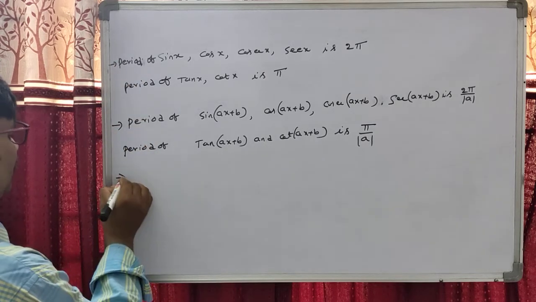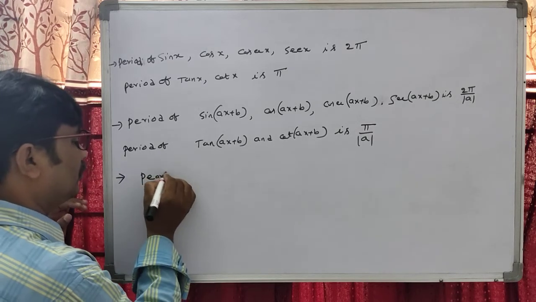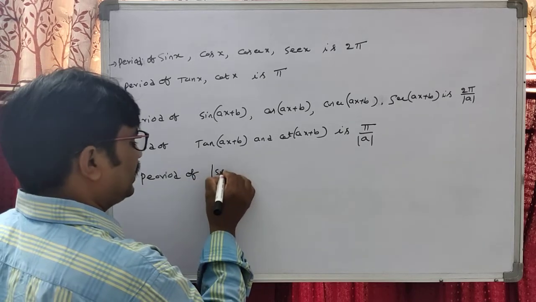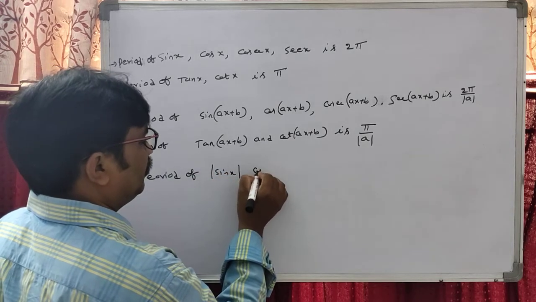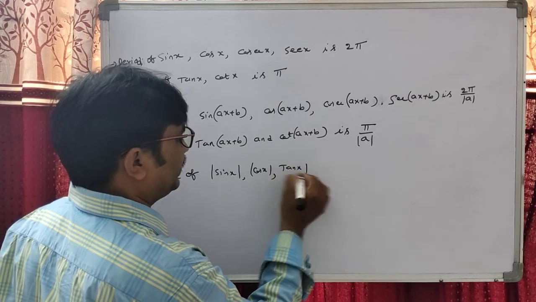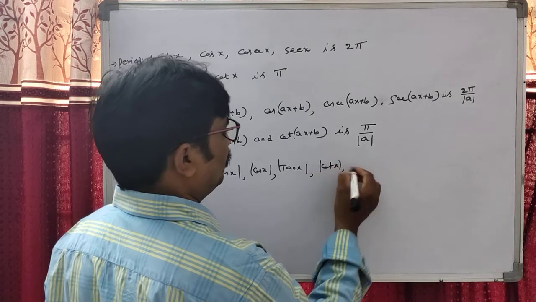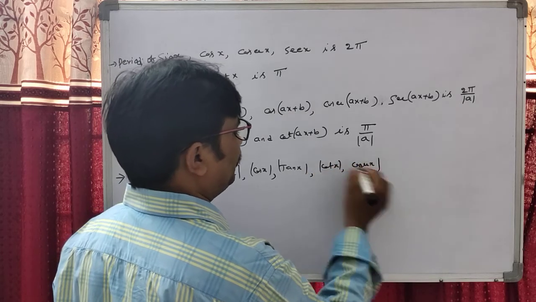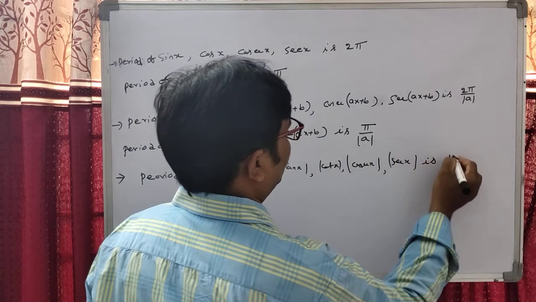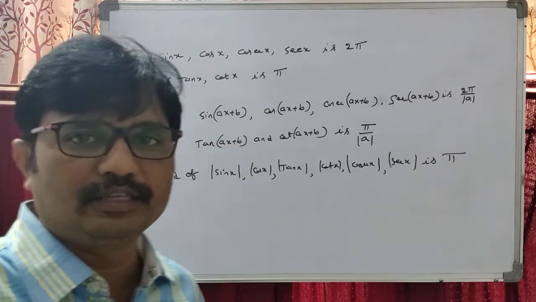After that, students, the third point: the period of modulus of sin x, modulus of cos x, modulus of tan x, modulus of cot x, modulus of cosecant x and modulus of secant x is always pi.